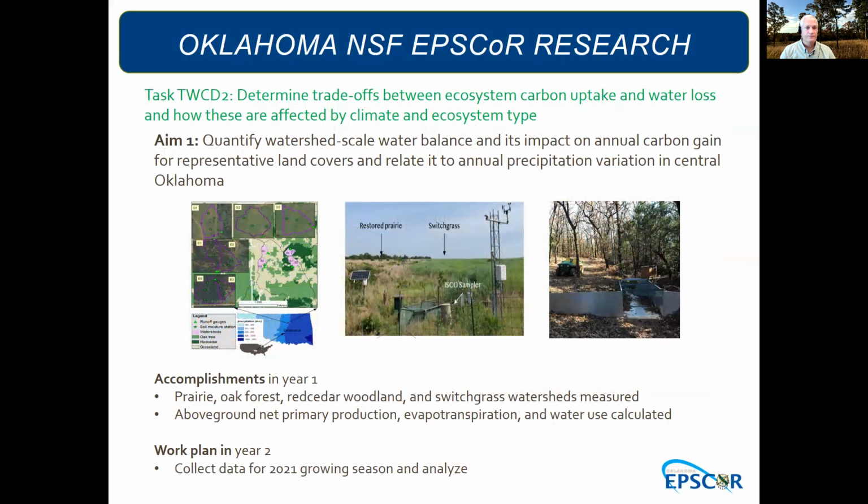Okay, task 2 is determine the trade-offs between ecosystem carbon uptake and water loss. And we've been doing this at the watershed scale, measuring water yield as well as productivity. We've done this in year 1 at prairie, oak forest, red cedar woodland, and switchgrass watersheds. We've looked at net primary productivity, evapotranspiration, and water use. Year 2 will continue to collect data for the 2021 growing season and complete that analysis as well.